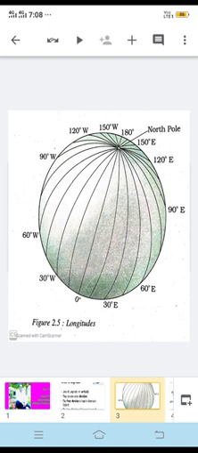The time shown by such a watch will be local time. Suppose you are in any part of a country, and you find the time when the sun is exactly on your head. That is the local time of that country. So local time changes according to countries and areas.